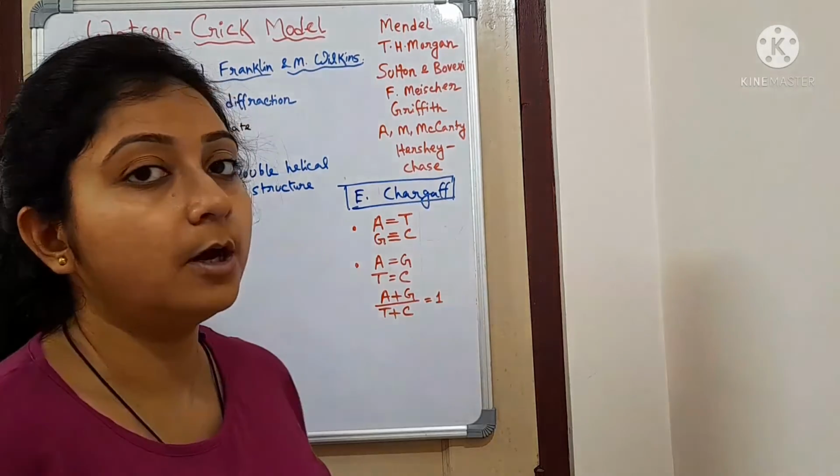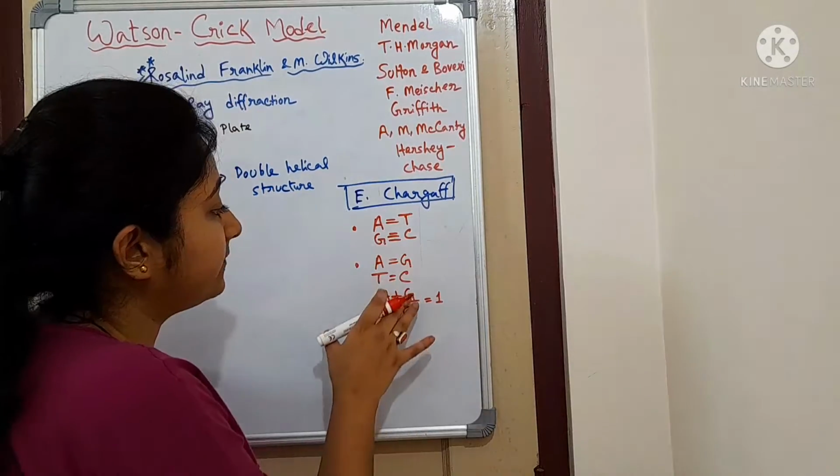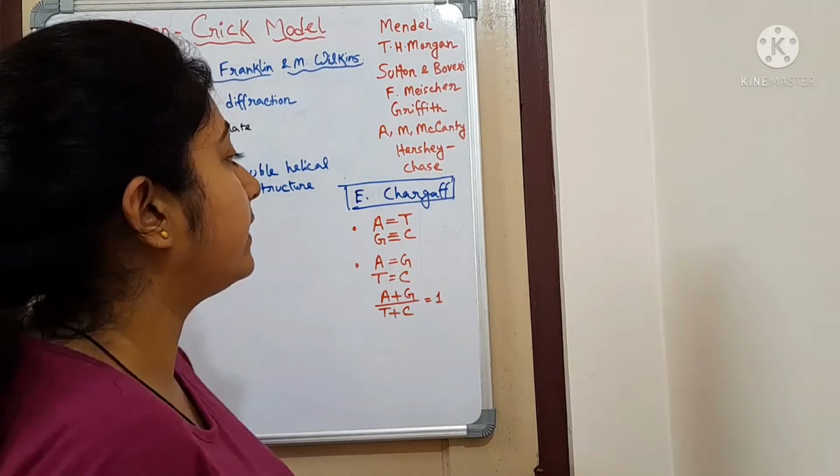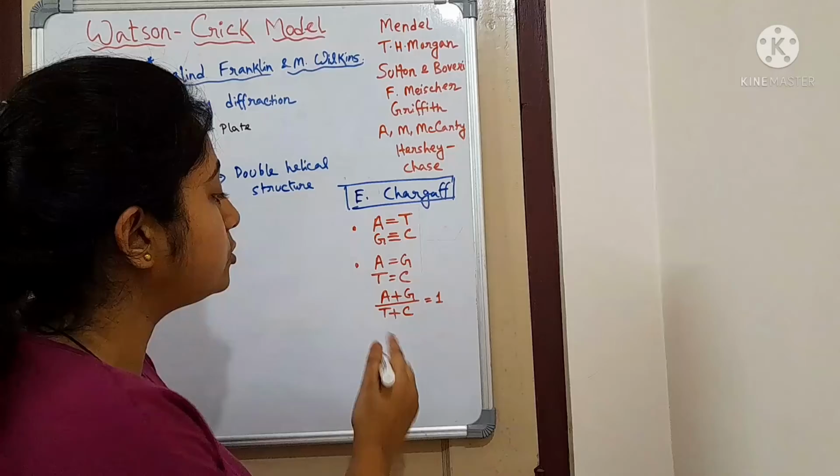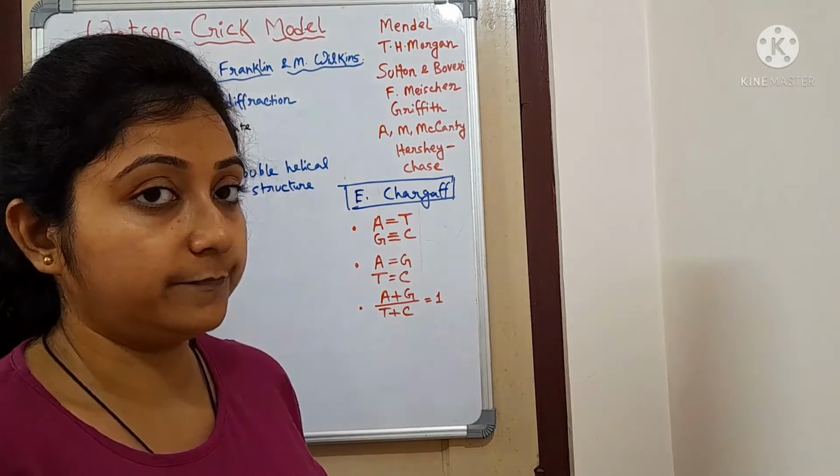this ratio will always be 1. So the proportion of them will be the same, and this will be 1. These were the rules given by Chargaff.